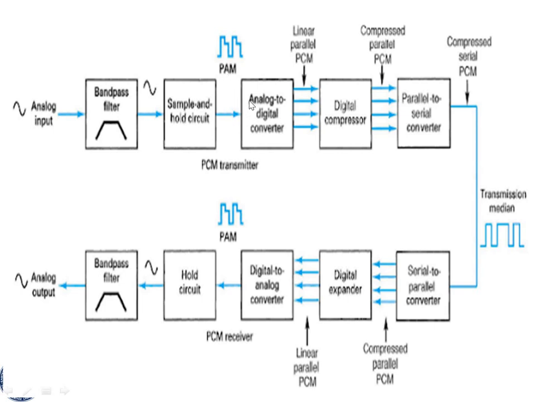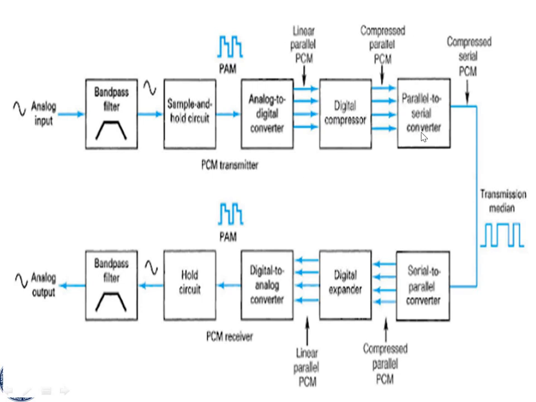So the PAM signal passes through the analog to digital converter. This analog signal is converted into digital output. If the analog to digital converter is 3-bit, then the output at a time is 3 bits. If it is a 4-bit analog to digital converter, at a time you observe 4 output bits. This linear parallel PCM, that means this parallel digital information, passes through the digital compressor, so the digital values are automatically reduced. For example, a 12-bit code passes through the digital compressor and we observe 7-bit digital information. If it is 13-bit, the digital compressor compresses the 13 bits into an 8-bit code.